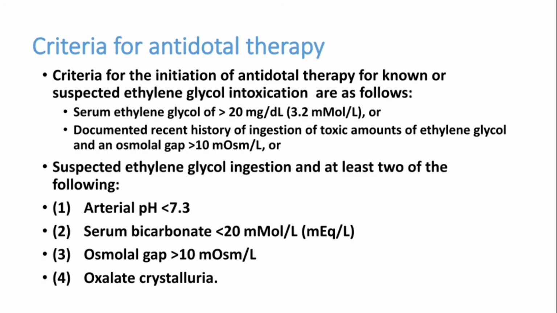Now, there are a lot of criteria for antidotal therapy. In suspected ethylene glycol ingestion, if at least 2 of the following are present, we can give antidotes. Arterial pH less than 7.3, this patient had a very low pH. Serum bicarbonate less than 20, this patient had only 8. Osmolar gap more than 10, this patient had a high osmolar gap. And oxalate crystalluria. If 2 of them are present, we can give antidotal therapy.